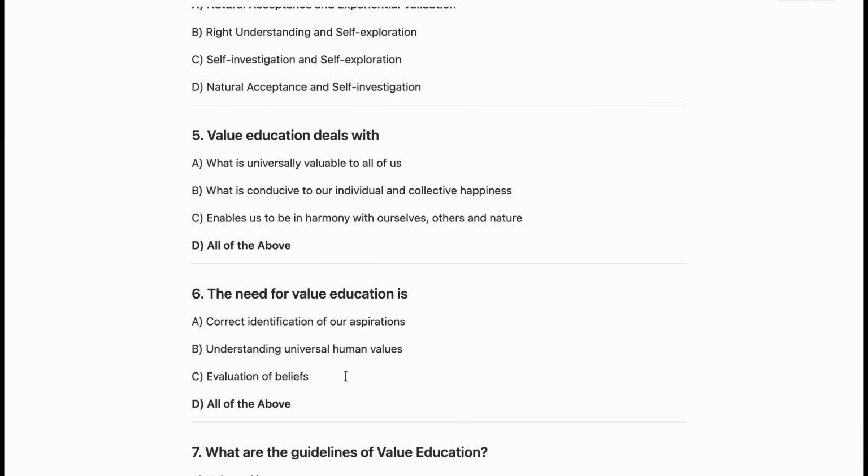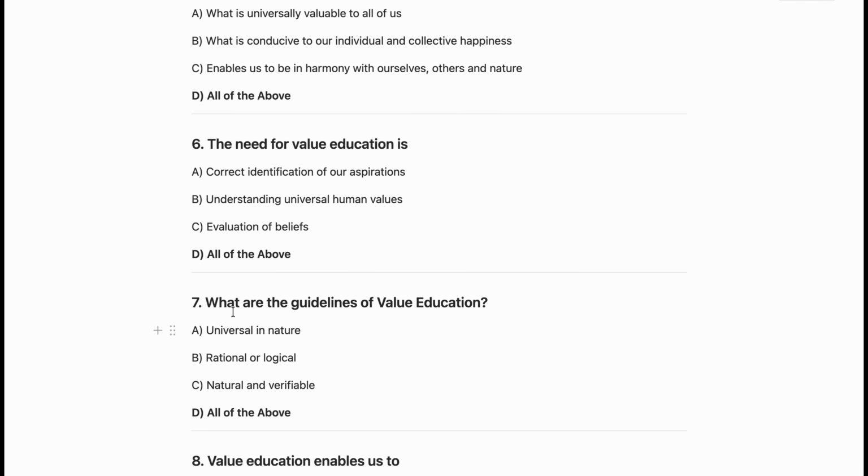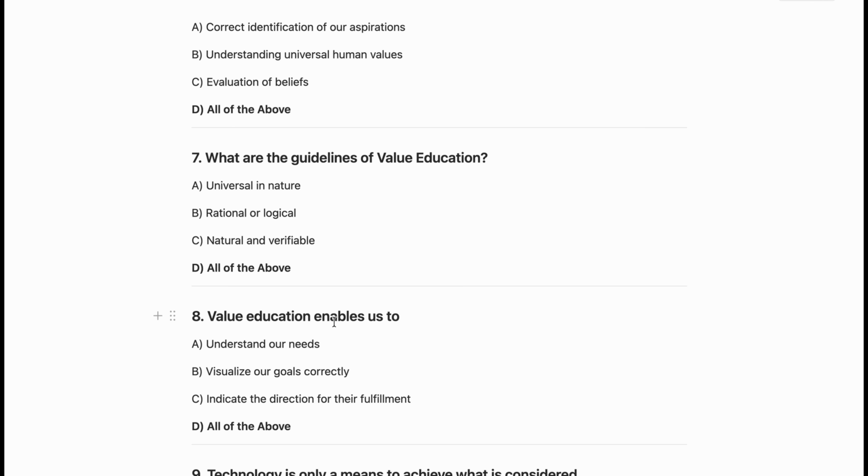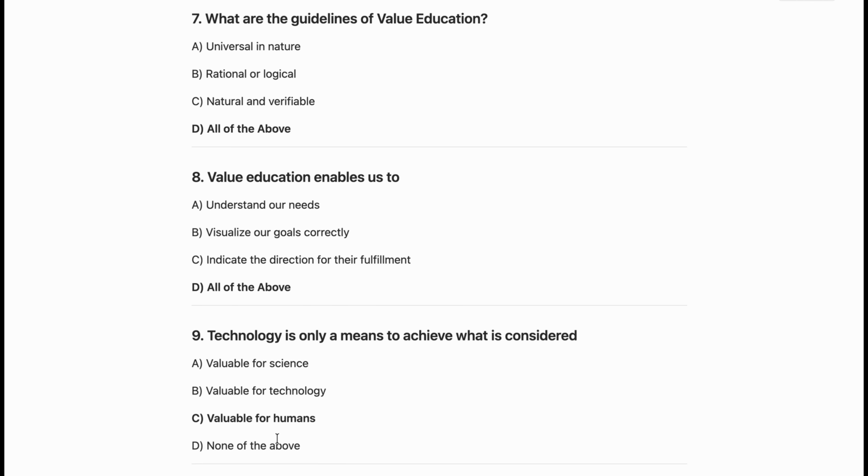Now the sixth question is, the need for value education is, so here also all of the above. Correct identification of our aspiration, understanding universal human values and evaluation of beliefs. Now the seventh question from module 1, which is, what are guidelines of value education? So this is also all of the above. Now the eighth one, which is, value education enables us to understand our needs, visualize our goals correctly, indicate the direction for their fulfillment. So all of the above is the correct answer.